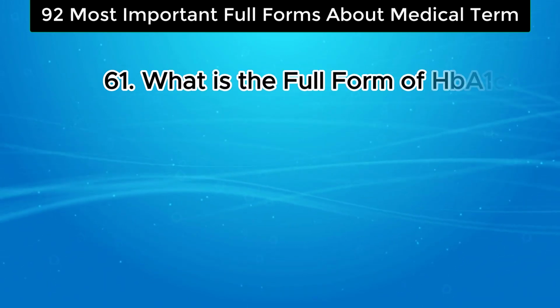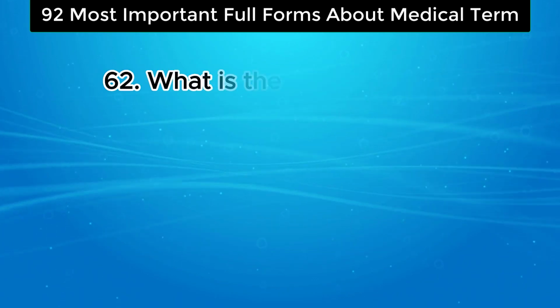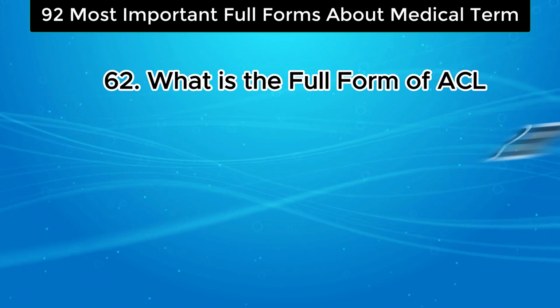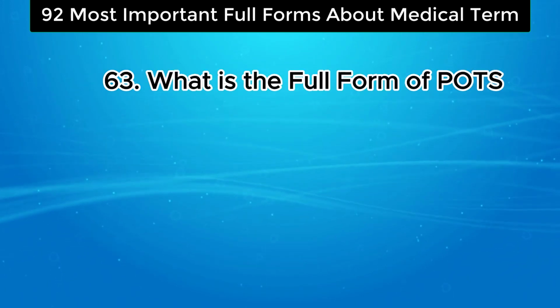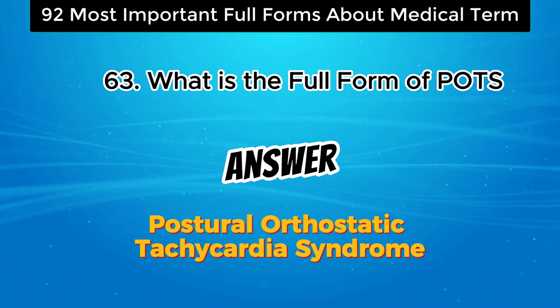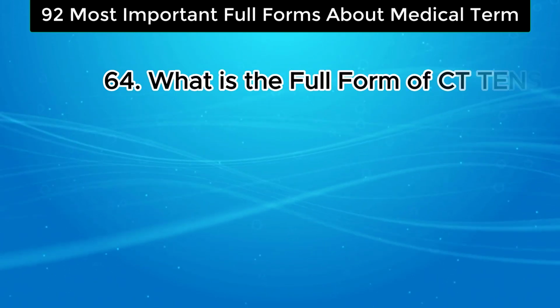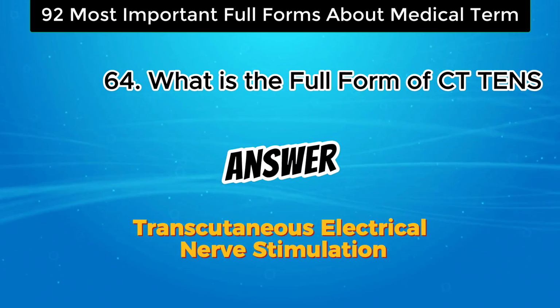What is the full form of HbA1c? The answer is hemoglobin A1c. What is the full form of ACL? The answer is anterior cruciate ligament. What is the full form of POTS? The answer is postural orthostatic tachycardia syndrome. What is the full form of TENS? The answer is transcutaneous electrical nerve stimulation.